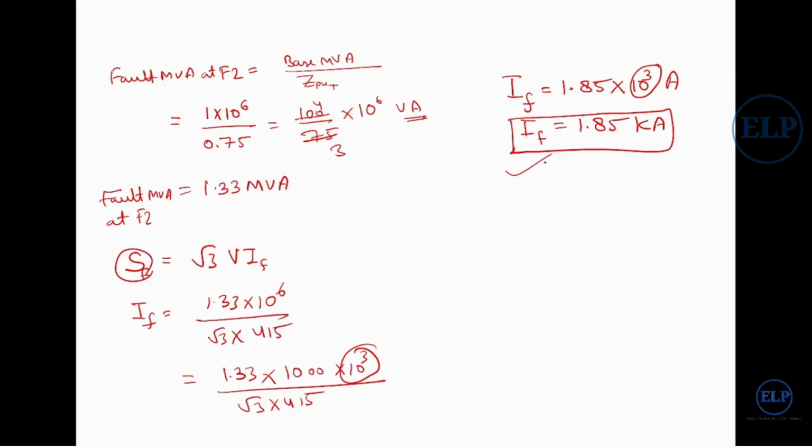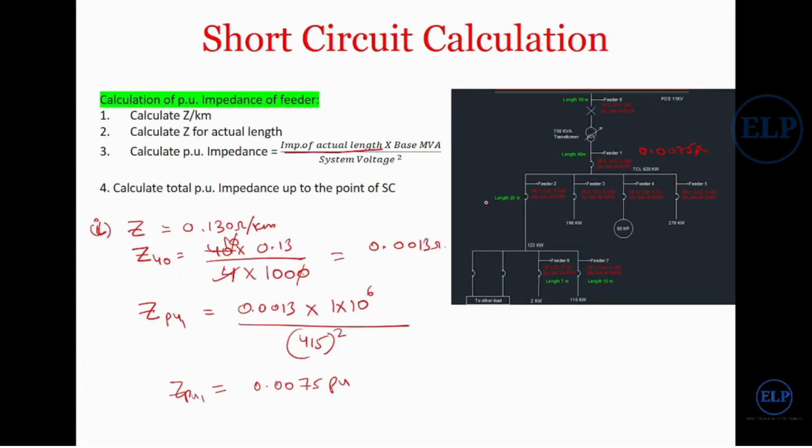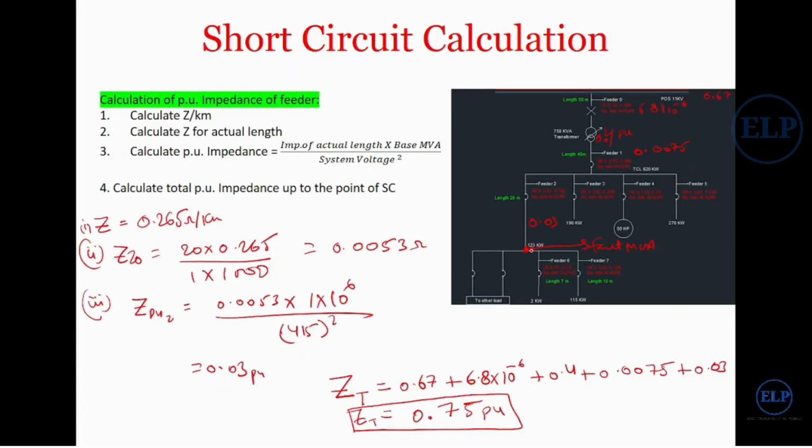So this is the correct value that we have calculated for the short circuit on feeder 2: 1.85. On this feeder, if my fault occurs, the maximum current value that may occur is 1.8-something kilo amperes, not more than that. In the worst condition, this will be the maximum short circuit current. Below this value it may occur, but not more than this.